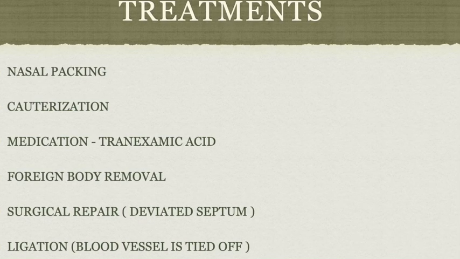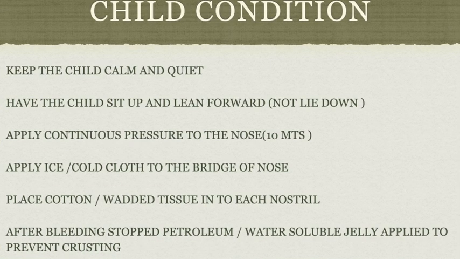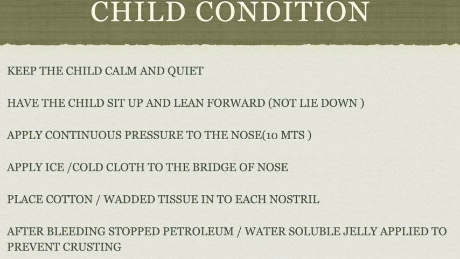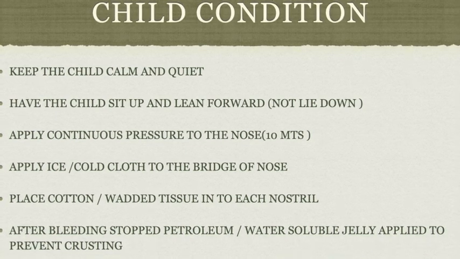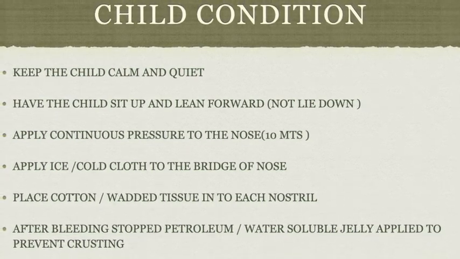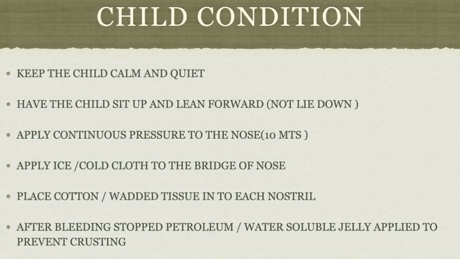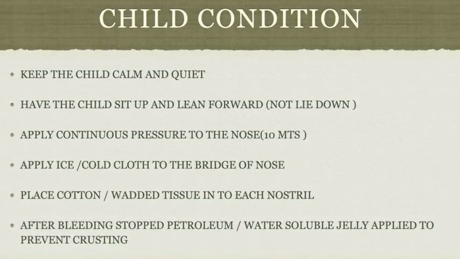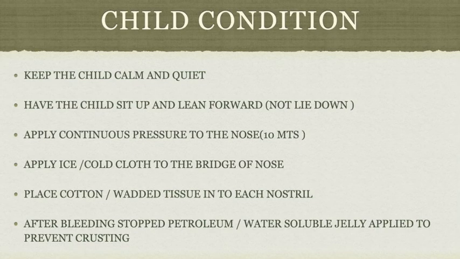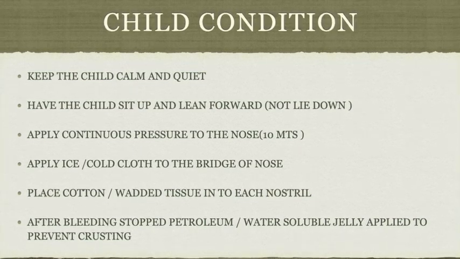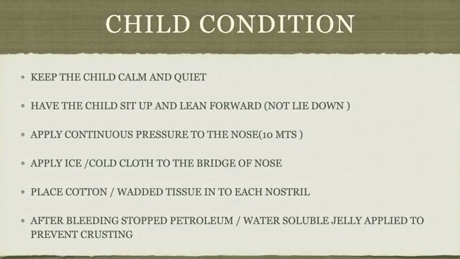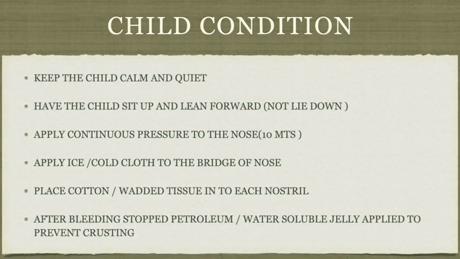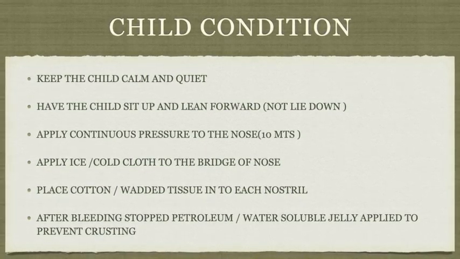And regarding the child's condition, first we have to keep the child calm and quiet. Have the child sit up and lean forward as we told already. Apply continuous pressure to the nose for 10 minutes. Apply ice or a cold cloth to the bridge of the nose. Place cotton or weighted tissue into each nostril. After the bleeding stops, petroleum jelly or water soluble jelly is applied to prevent crusting.